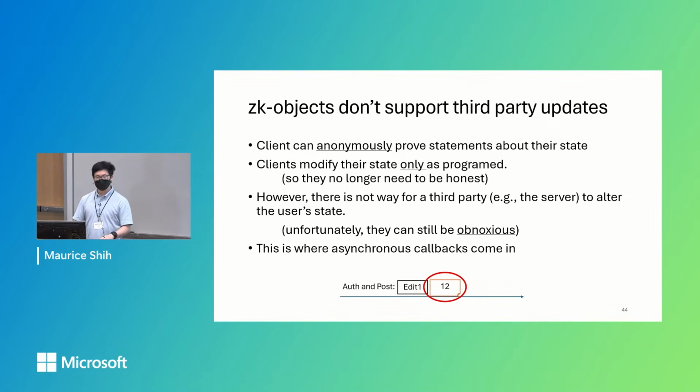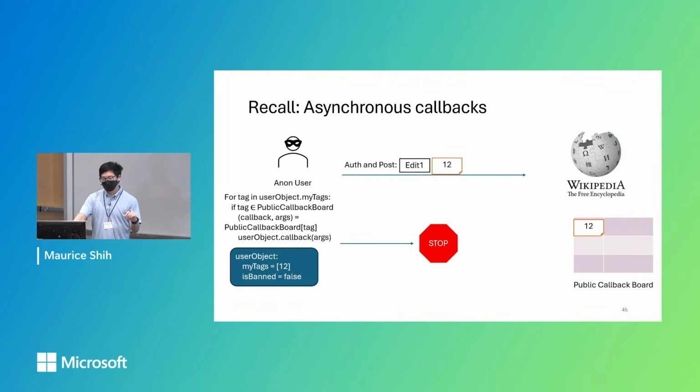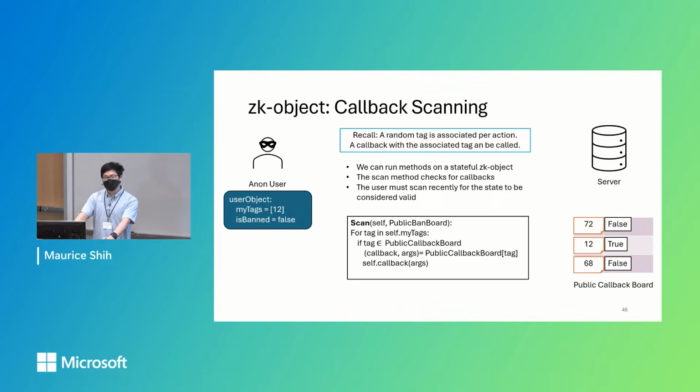I mentioned before this notion of these random tags. As a quick refresher, callbacks is just the method where you check through all the tags of your prior actions, and if a callback has been uploaded, then you apply that to your user object. In ZK objects, we can do the same exact thing. We call the process of looking through all the tags scanning, and we can use this as a method on the ZK object with the same logic as before.